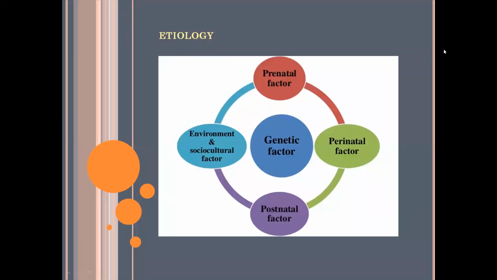Then the next is etiology. Etiology means causes. Okay. Causes of mental retardation. So what may be the causes of mental retardation? First one is genetic factors. Then it may also be prenatal factor, perinatal factor, postnatal factor, and environmental and socio-cultural factors. So these are all the factors which may be the causes of mental retardation.